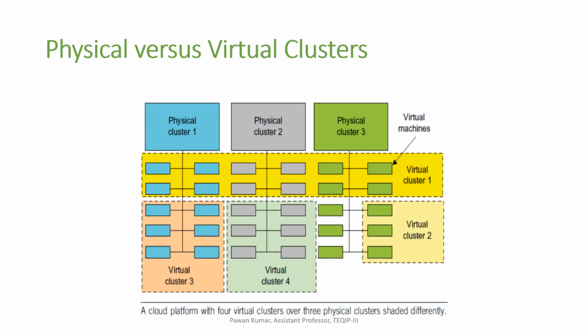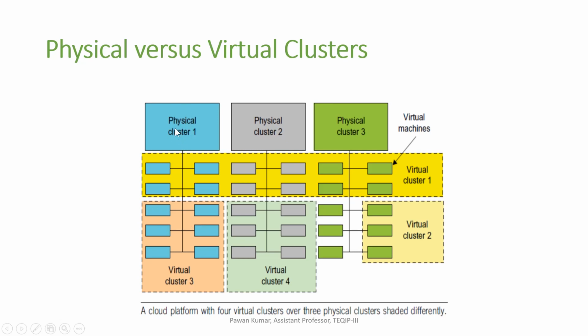In this figure, we can see there are three physical clusters: physical cluster 1, physical cluster 2, and physical cluster 3. Looking at physical cluster 1, the blue one, it is all the computers or hosts that are connected.